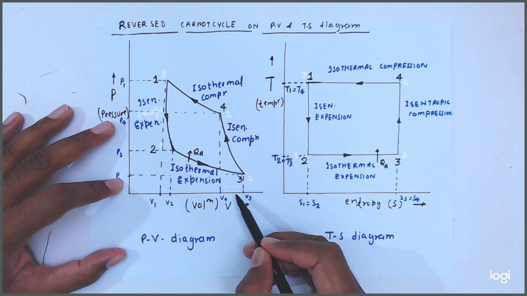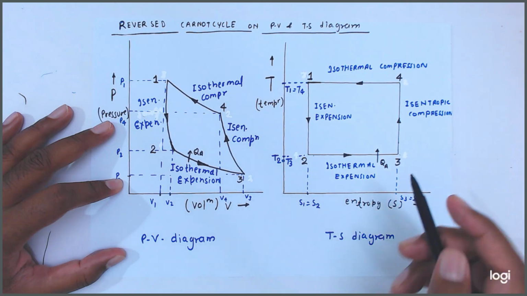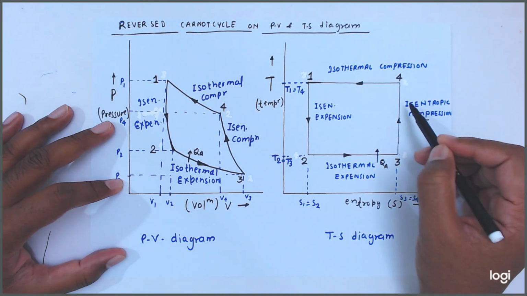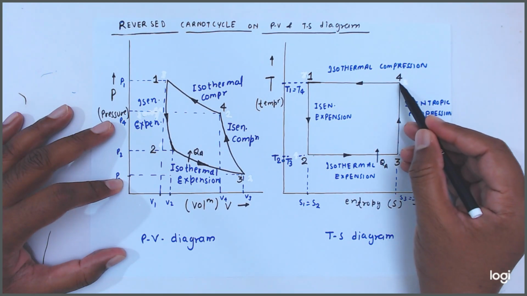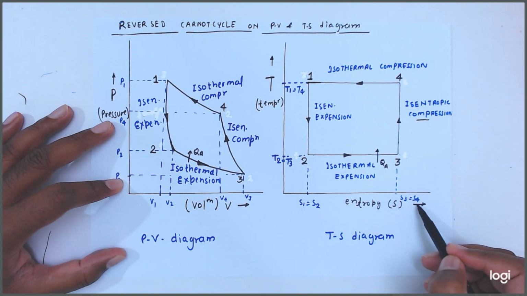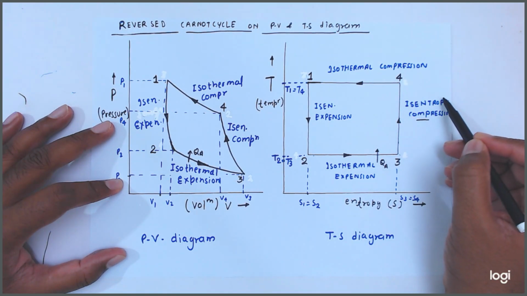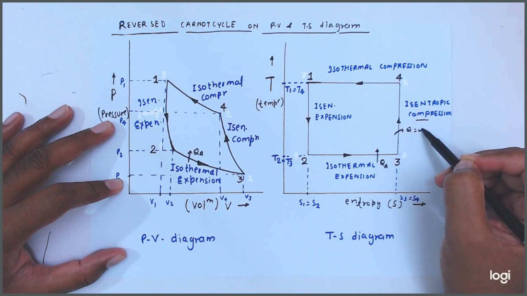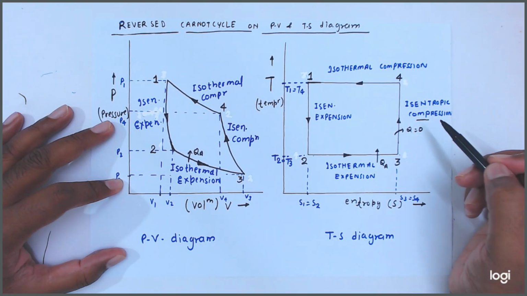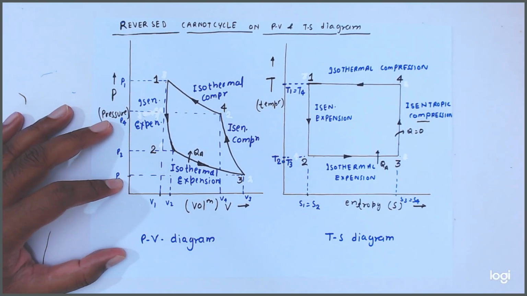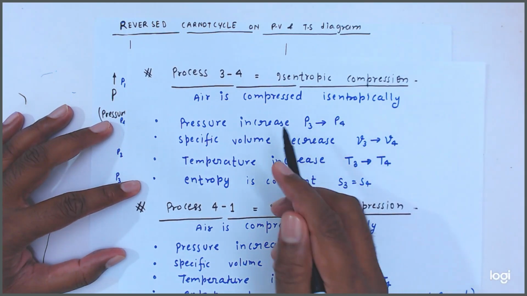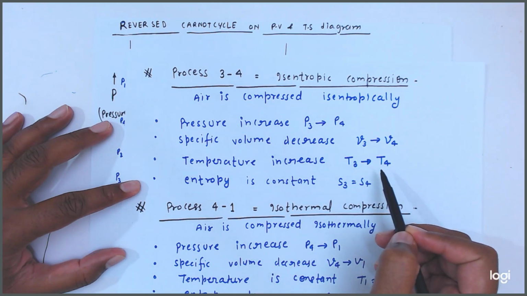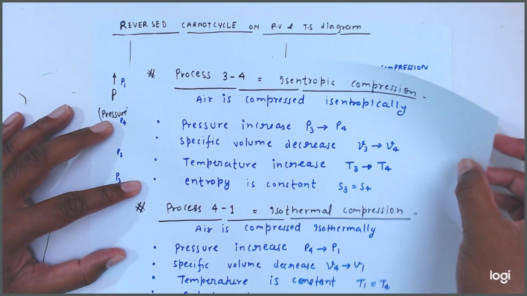Specific volume, this is the V3, this is the V4. Specific volume decreases. What about temperature? Temperature is increasing because here compression is there. So temperature increases from 3 to 4. And again entropy is constant because it is an isentropic process, and in an isentropic process, heat transfer is equal to 0. Same thing here, friends, written the same. Pressure increases, specific volume decreases, temperature increases from T3 to T4, and entropy is constant, S3 is equal to S4.